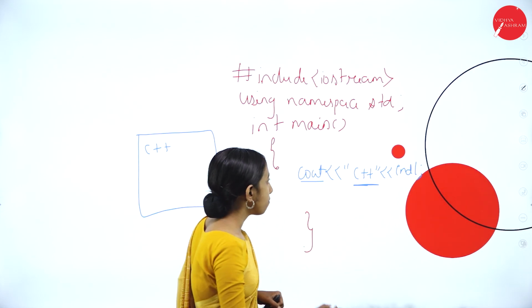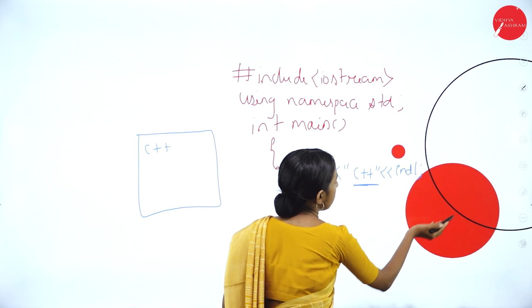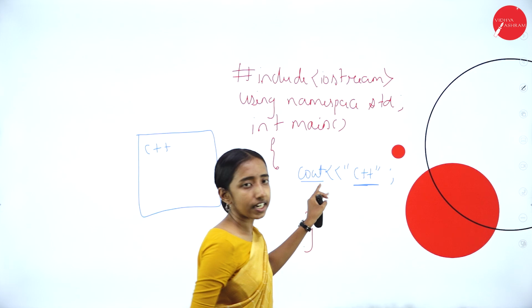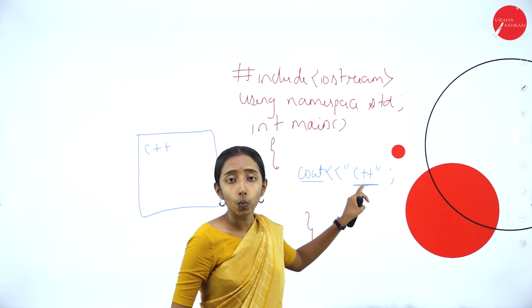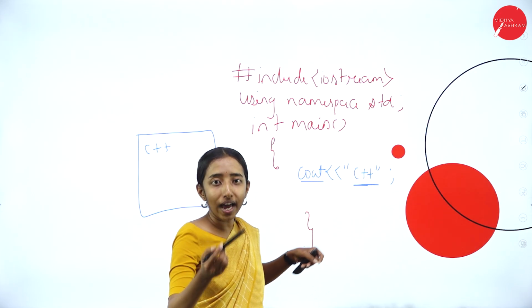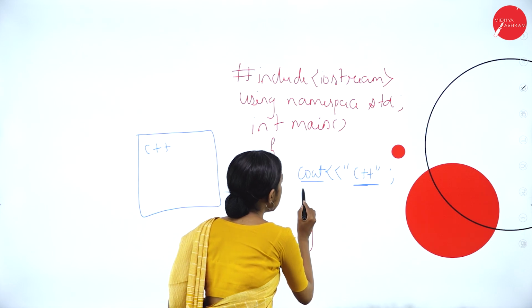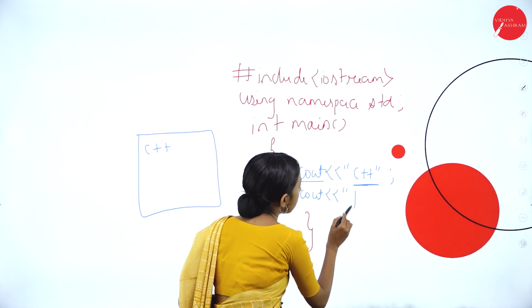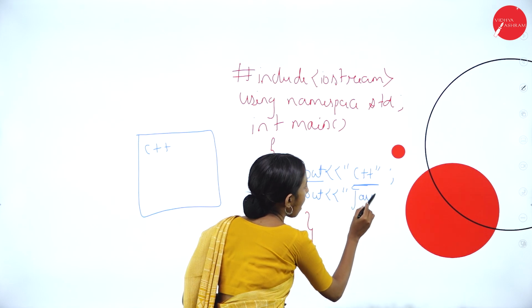Next, if I am not using endl, and I have written cout C++, and without using endl I am again writing cout Java.